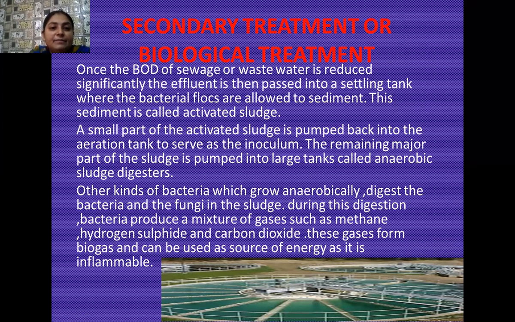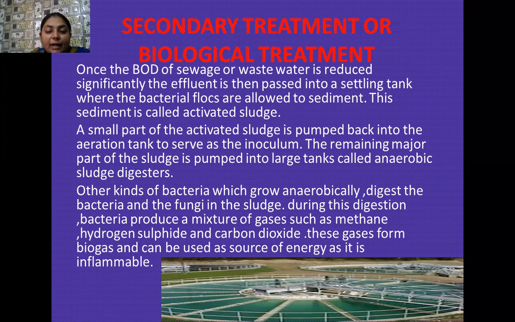So here, what we do, we pass this activated sludge into another tank where we put some anaerobic bacteria and fungi. And what these anaerobic bacteria and fungi do, they start consuming this biological flock, which are aerobic in nature. And during this consumption, they produce large amounts of gases such as methane gas, hydrogen sulfide, carbon dioxide gas. So these gases, they form the biogas.